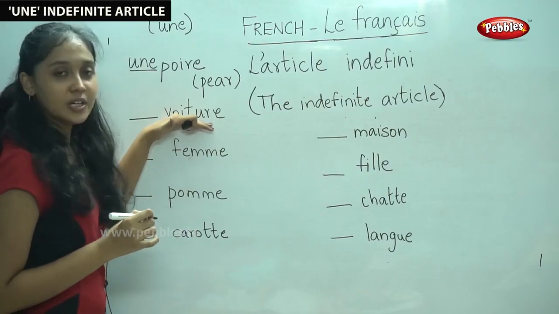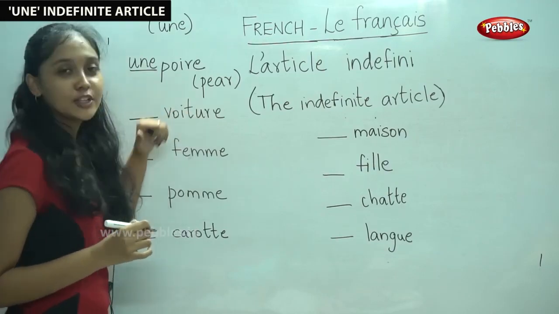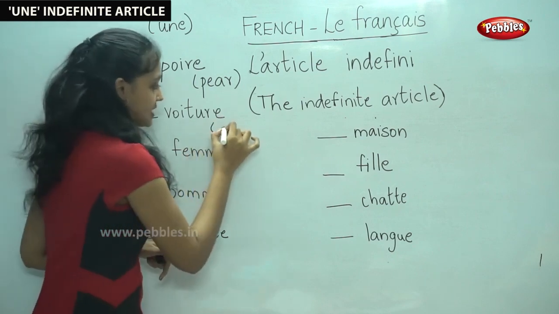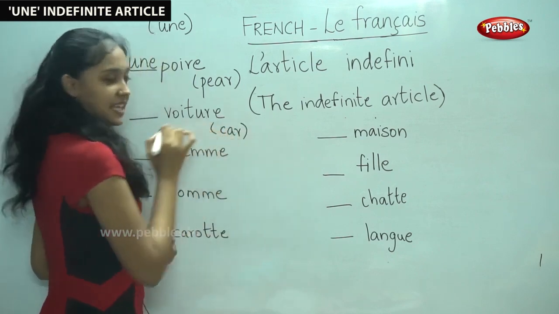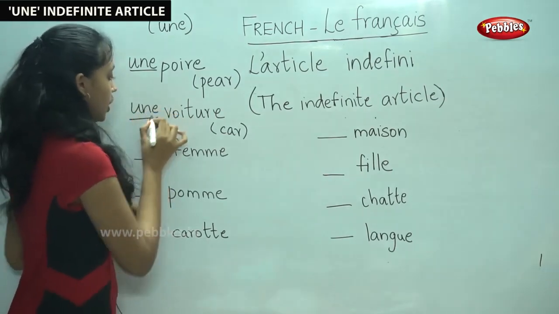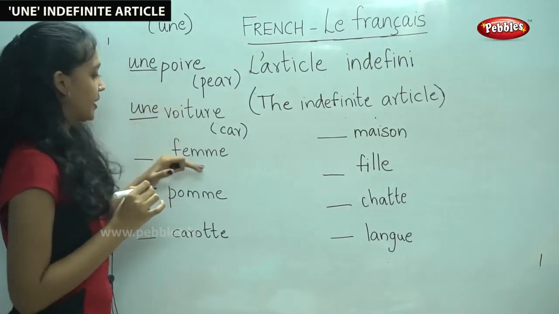Next, do you remember this word? We already used this word, voiture. Do you remember what it means? Yes, it means car. It is in the feminine singular form. So we use une voiture.